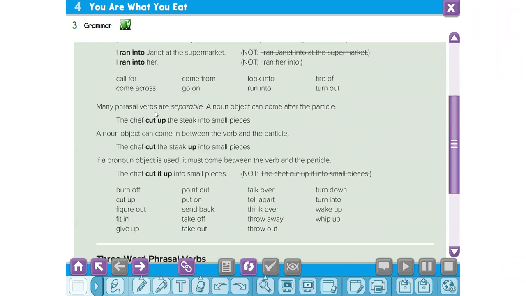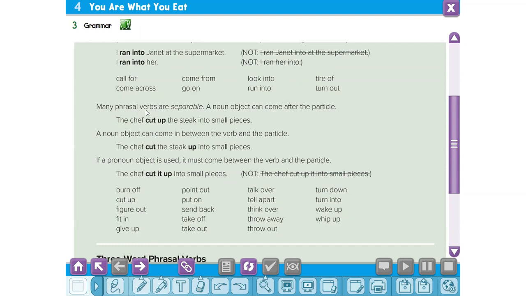Many phrasal verbs are separable. A noun object can come after the particle. For example, the chef cut up the steak into small pieces. A noun object can come in between the verb and the particle. The chef cut the steak up into small pieces. If a pronoun object is used, it must come between the verb and the particle. The chef cut it up into small pieces.